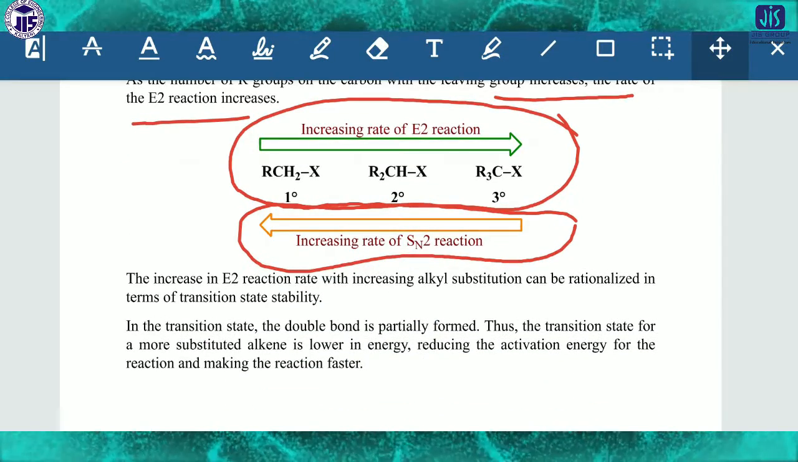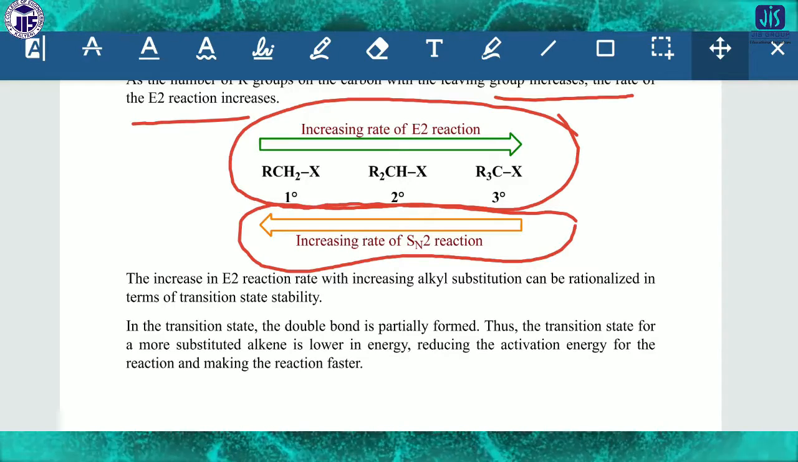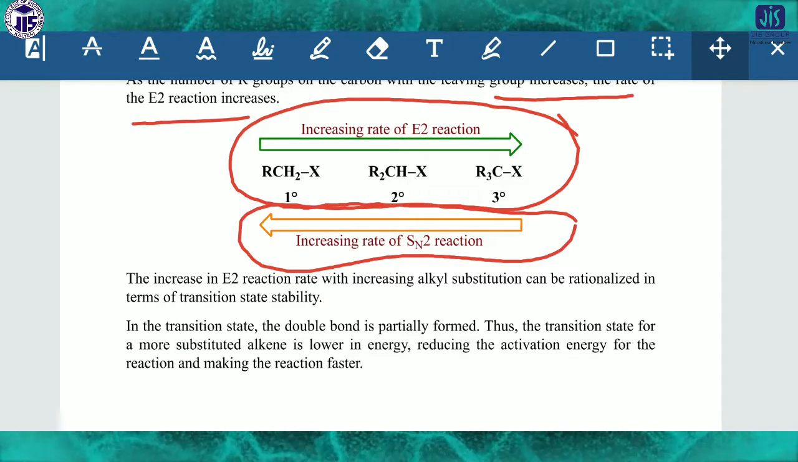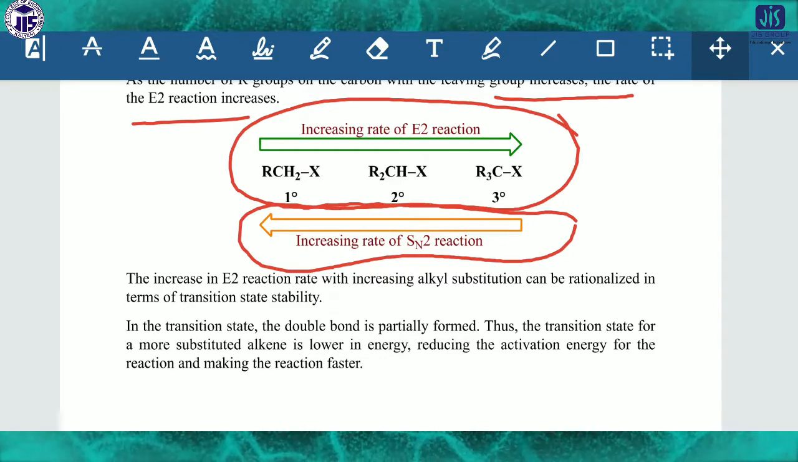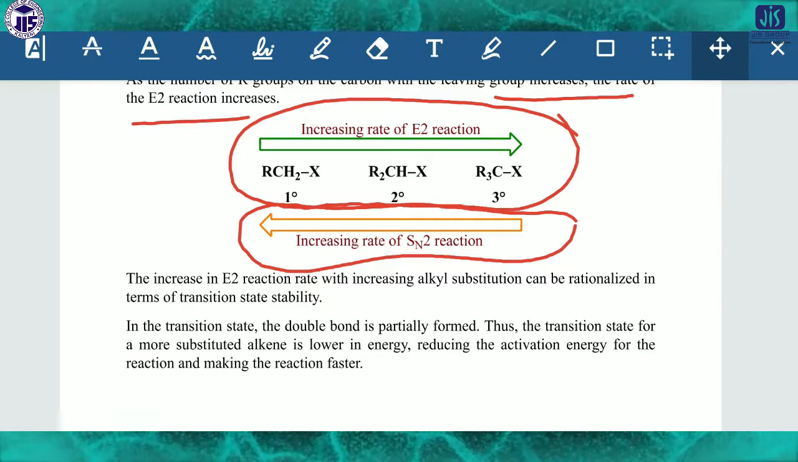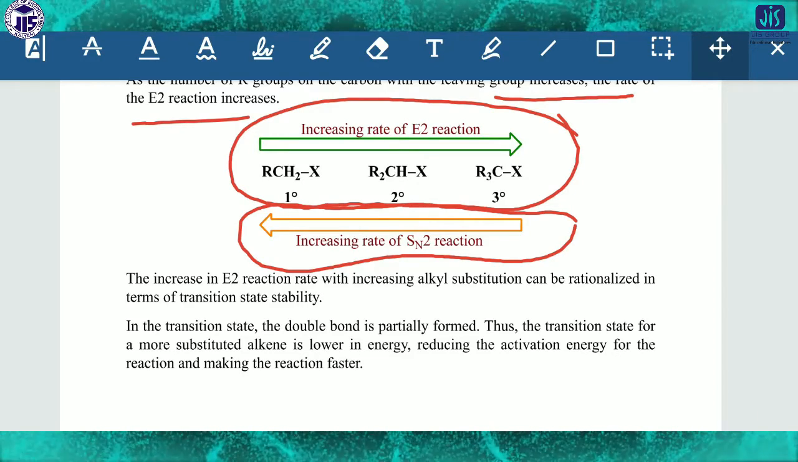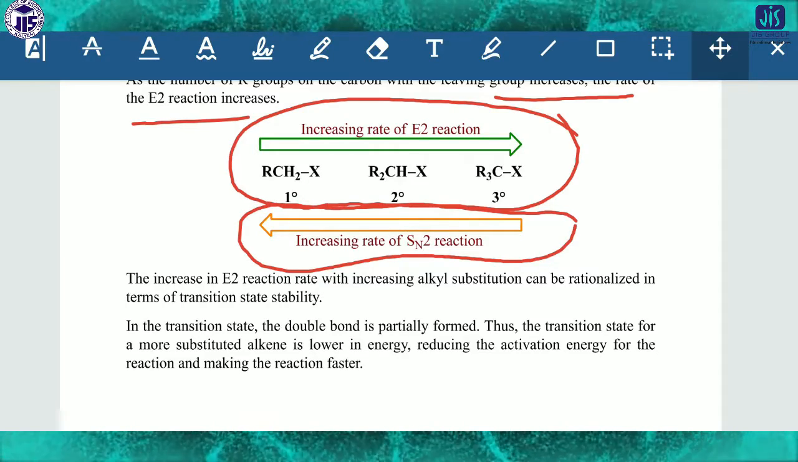You have to keep this fact in mind, because you can expect some questions where there are two compounds and you have to compare which of the two acts better for E2, or which is better for the SN2 reaction. Then you have to think about this theory.